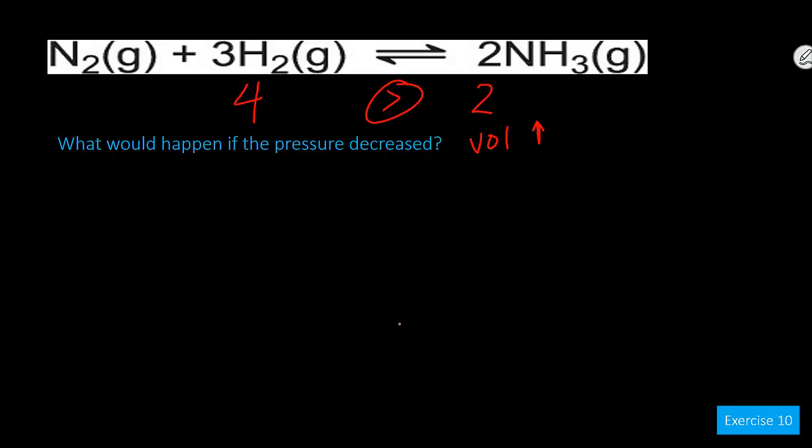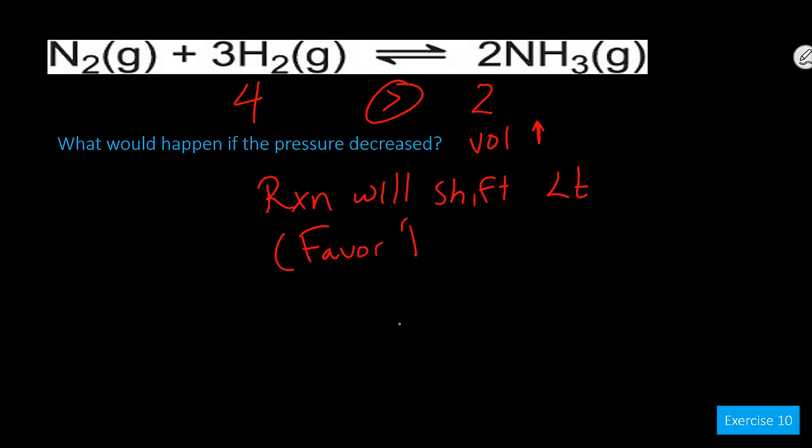So you'll favor the side with more moles of gas. So in this case, the reaction will shift to the left, favoring reactants. The reason for this, with more space, the ammonias are more likely to collide with one another than 3 hydrogens and 1 nitrogen colliding, and therefore the reverse reaction is favored.